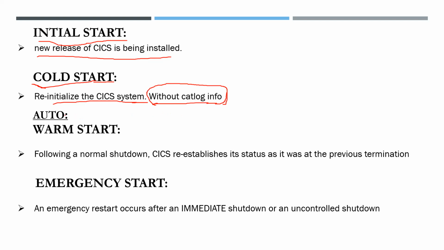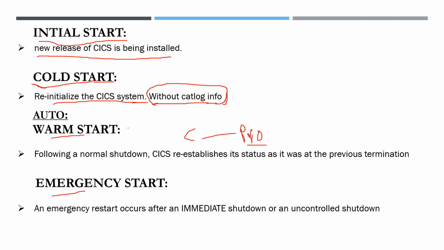Auto means the system will choose whether to use warm start or emergency start. Warm start is chosen when we perform normal shutdown. Normal shutdown means we issue the command CEMT PERFORM SHUTDOWN, or the CICS procedure name is stopped.